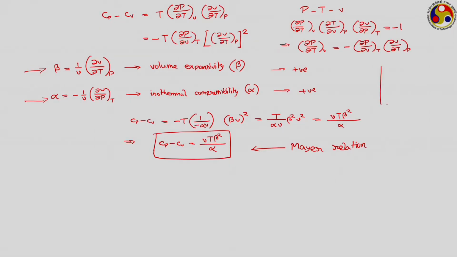Like if we plot specific volume with temperature, for most of the common substances specific volume keeps on increasing with temperature, but that does not happen for water. For water, as the temperature decreases, specific volume keeps on decreasing till 4 degrees Celsius. At 4 degrees Celsius it reaches a minima, or density reaches a maxima, and if the temperature is reduced further, the volume keeps on increasing till 0 degree Celsius, or till the freezing point at that corresponding pressure.